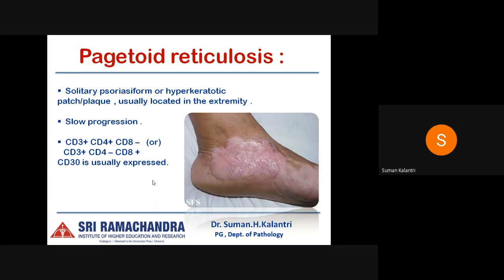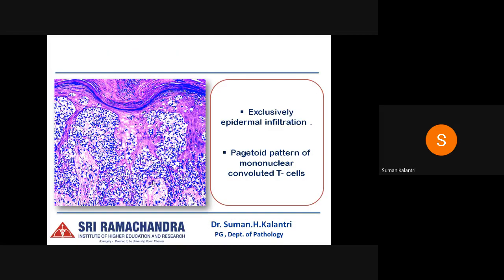Next, pagetoid reticulosis presents with a solitary psoriasiform or hyperkeratotic patch or plaque, usually located on the extremities, with slow progression. They are positive for CD3 and CD4 and negative for CD8, or they have a pattern of CD3 and CD8 positivity and CD4 negative, and they usually express CD30. In the histological images you will have an exclusively epidermal infiltrate, with a pagetoid pattern of mononuclear convoluted T cells in the epidermis. This is classical of pagetoid reticulosis.